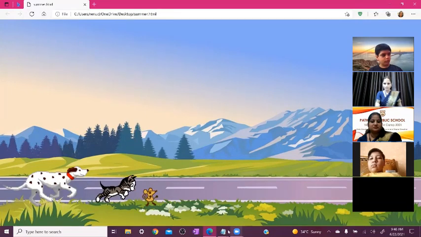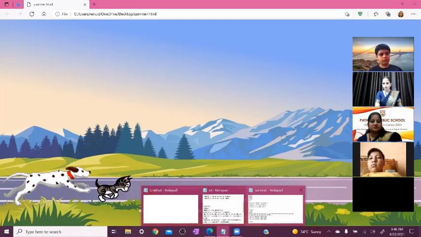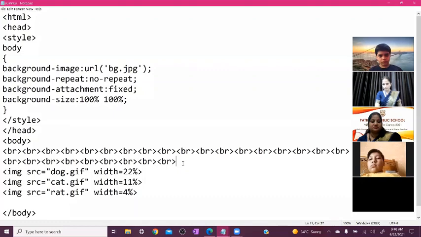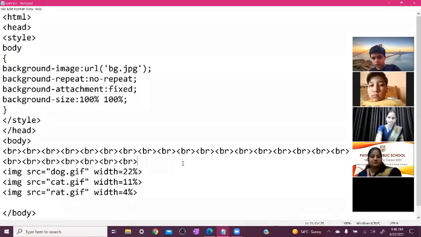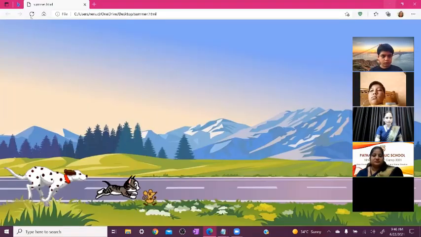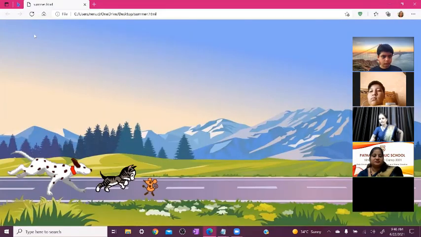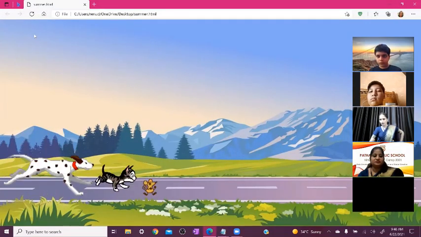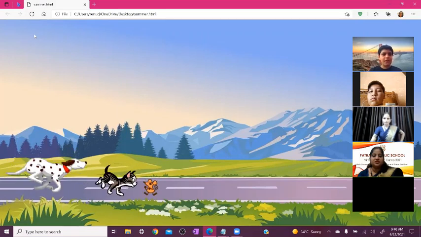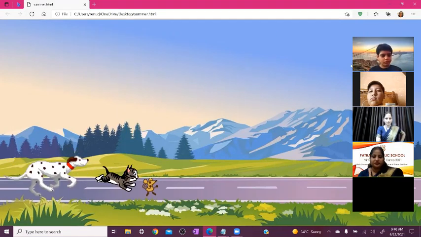How we do it? You can see here, beta. Again, open your notepad here. And now you can just remove here 2 BR. One BR and second BR. Okay. Now again save it. And again minimize it. And you can refresh it here. Now you can see again our characters are on the road. Okay, fine. Yes, ma'am. Thank you. Good, good, beta, good.